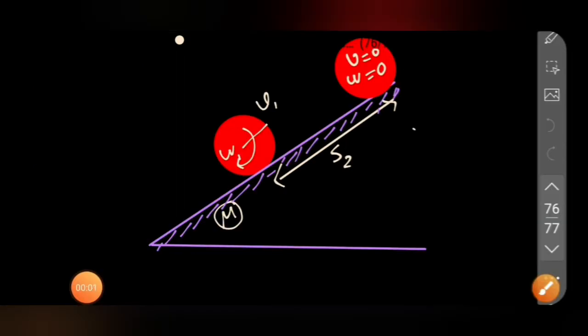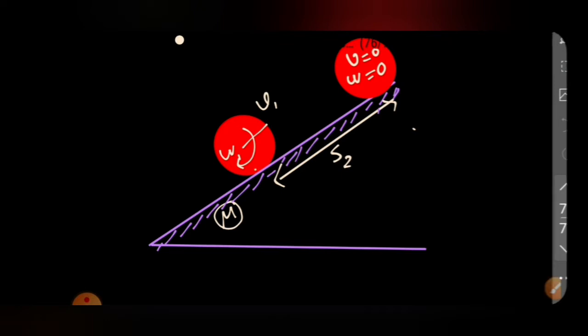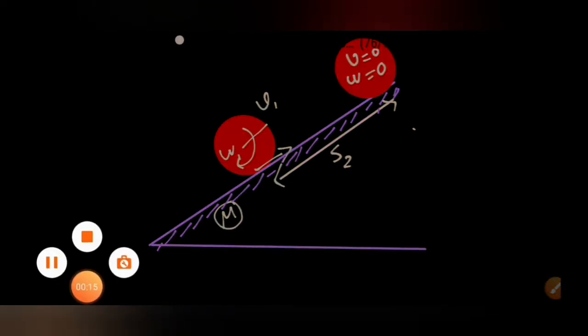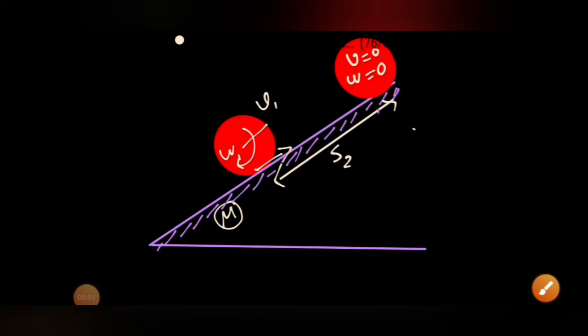To solve the second question, you will see after that friction force will not be doing any work. Only the mg sine component will be there downward. Friction force is acting here, but it is static friction force, so pure rolling has taken place here. After that, the friction force acting is no longer kinetic, it is static friction force, and its value has to be calculated. But though it will be acting, it will not be doing any work because the point of contact is not sliding over the surface.